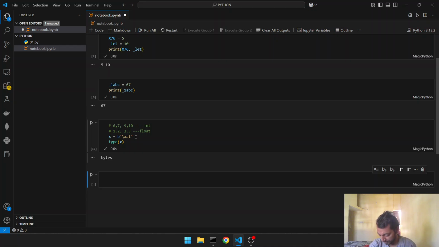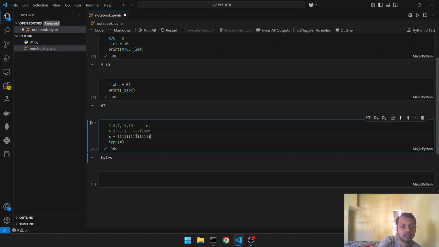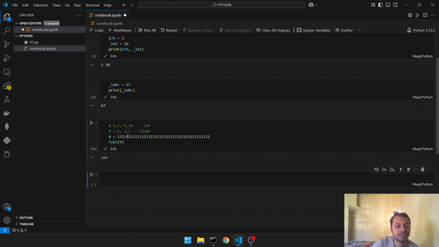Integer and float ranges. Int can be of any arbitrary size. The good thing with Python is that since we are dynamically assigning values, we can put any larger number here. Let me see, how much is that? I myself don't know. See, it is about many digits.